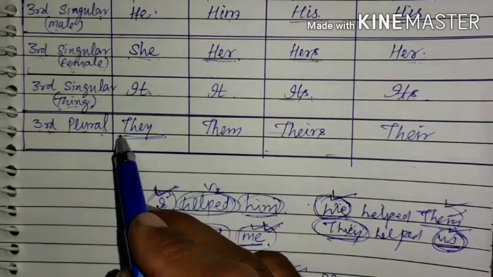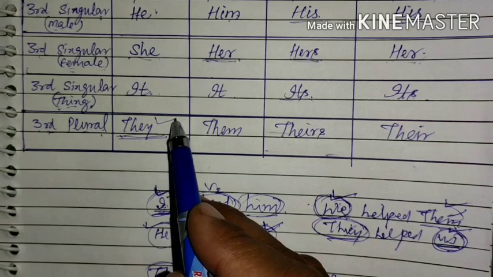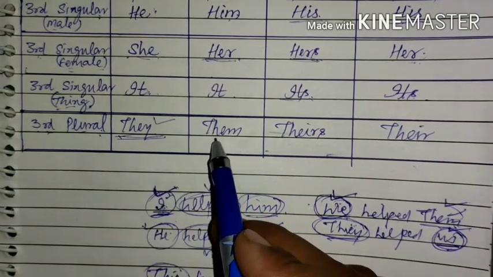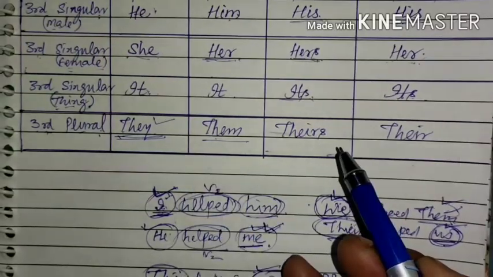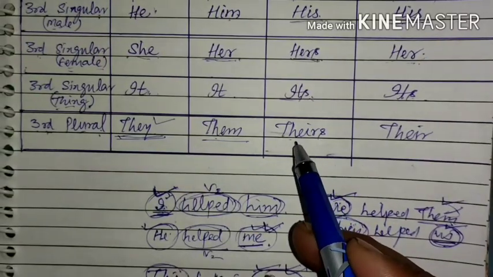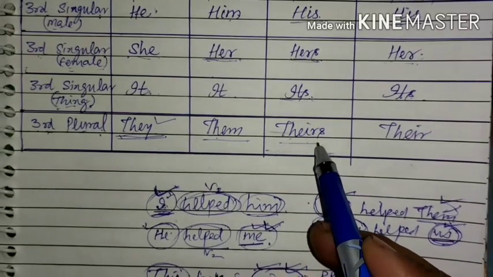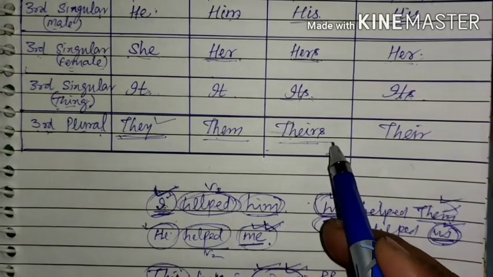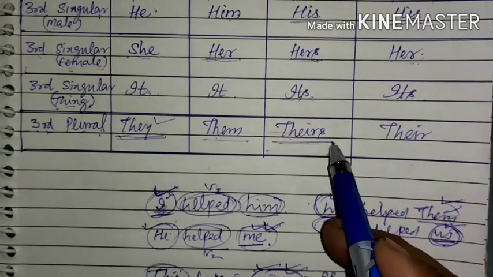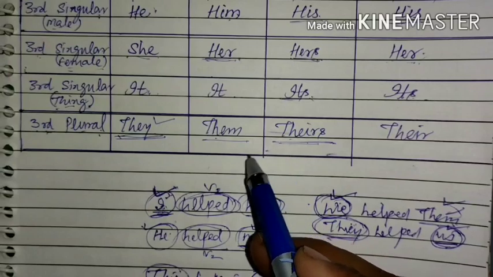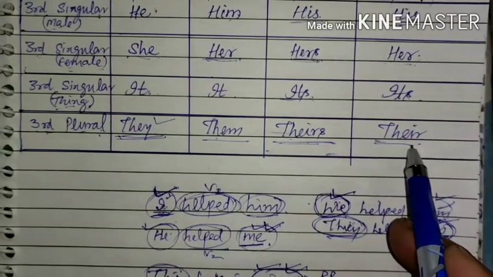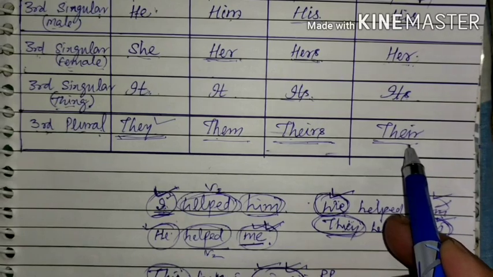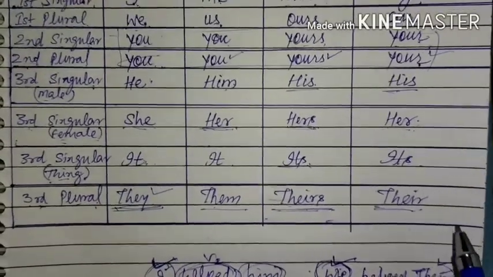So they is the subjective case, and in the objective case it becomes them. In the possessive pronoun case it is theirs. This property is theirs, this is their property. This is the possessive adjective case.